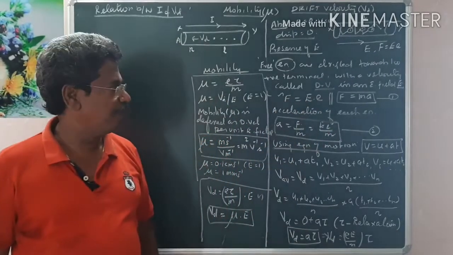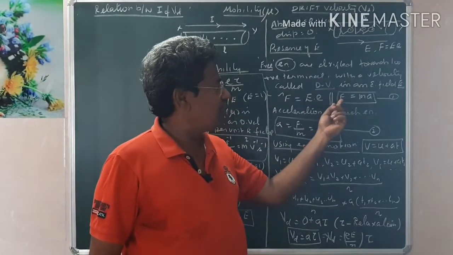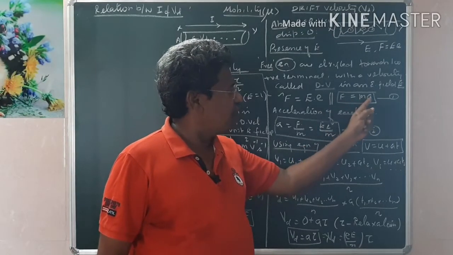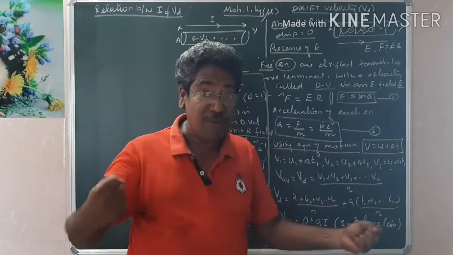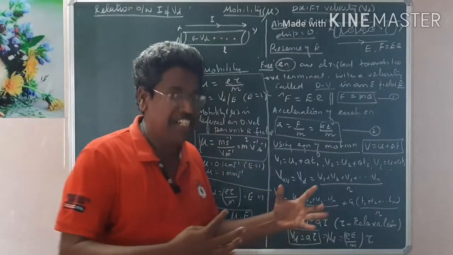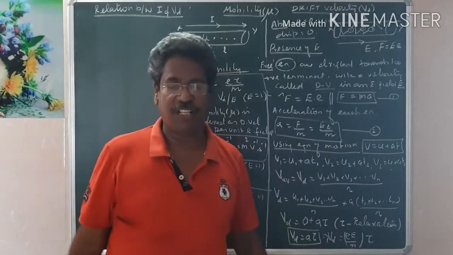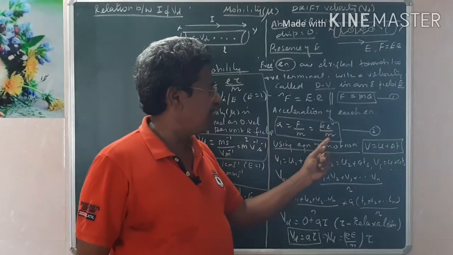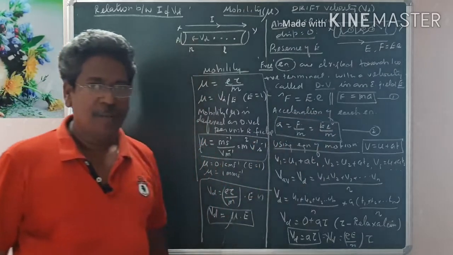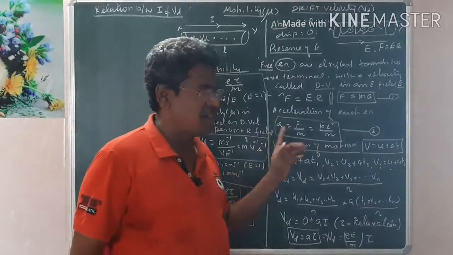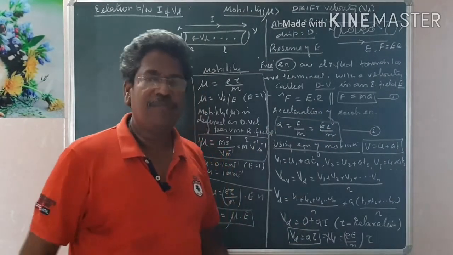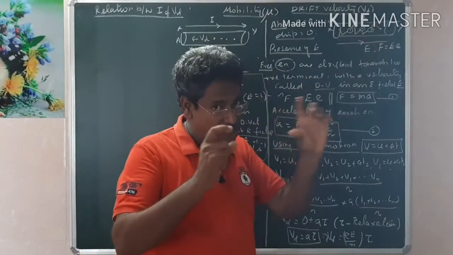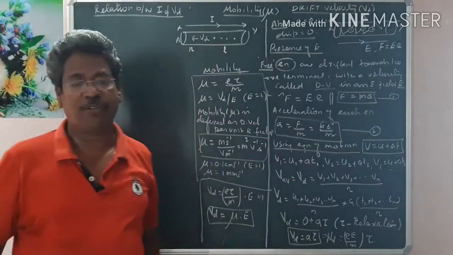That force F is equal to electric field into charge, E. This is an important term. We know that according to Newton's second law, F equals ma. Therefore, from this I am going to derive an expression for the acceleration acquired by the electron, with which they migrate, acted on by the force due to the electric field. Therefore, acceleration is equal to F by m, that is eE by m. One more important point is that this acceleration is constant for all the electrons. What will differ? The time between successive collisions may differ from one electron to another electron.